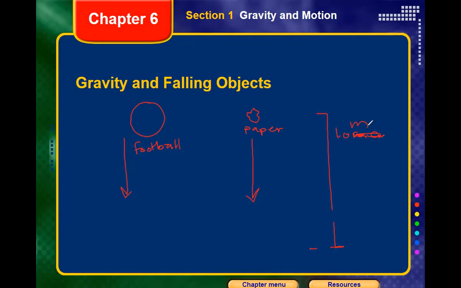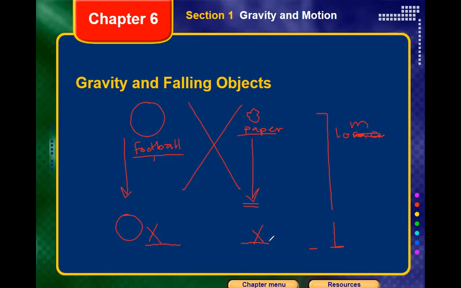Most students are gonna think that the football will reach the ground first before the paper. That's the most common thinking, because they thought the football has a higher mass than the paper, more weight, so it will be attracted more toward the ground, so it will reach first. Actually that is false, it's not like that, because both of them will reach the ground at the same time. Why? Because you already said the answer in your explanation, but you don't care about it.